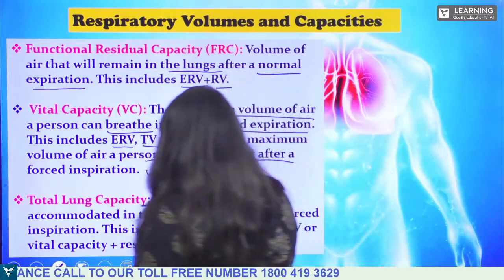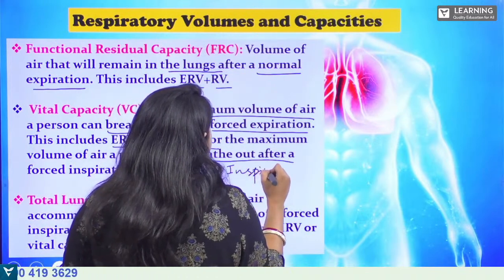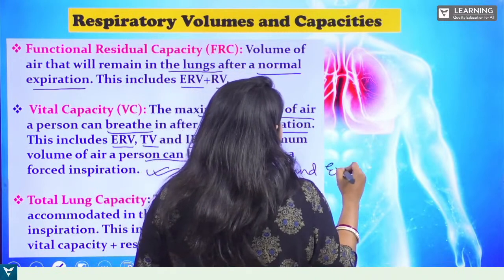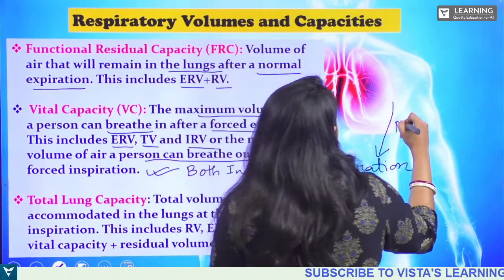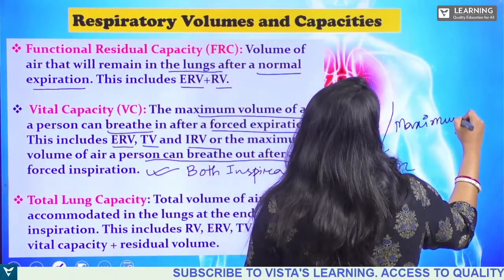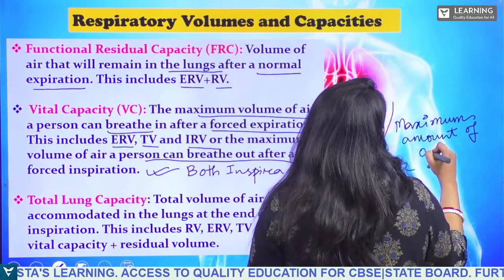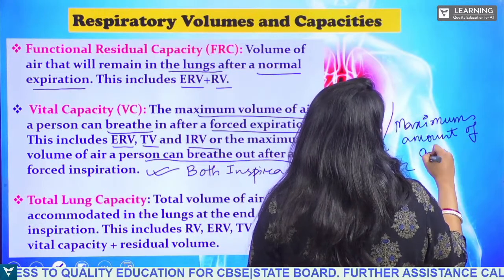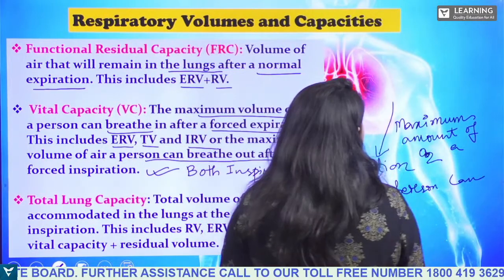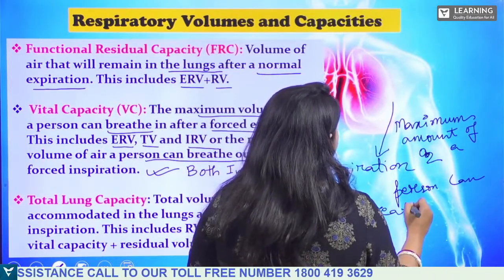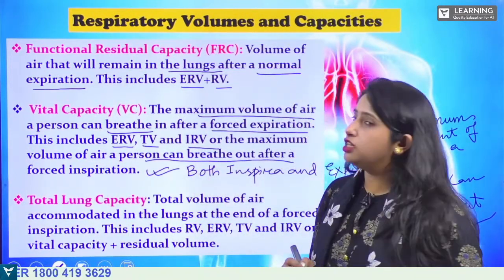So here it includes both inspiration and expiration, the maximum amount of air a person can breathe in and breathe out along with the normal expiration and inspiration. This is simple. That is vital capacity, okay.